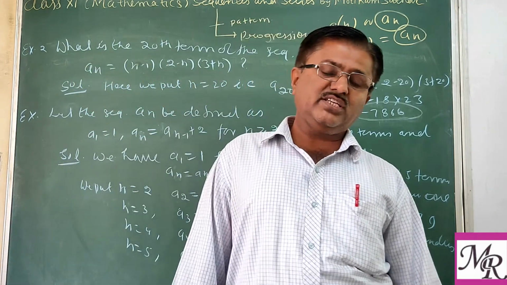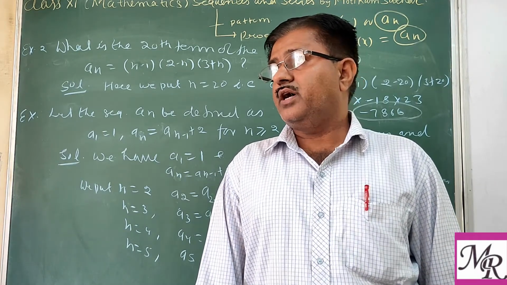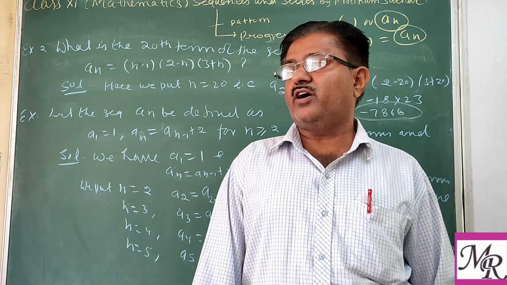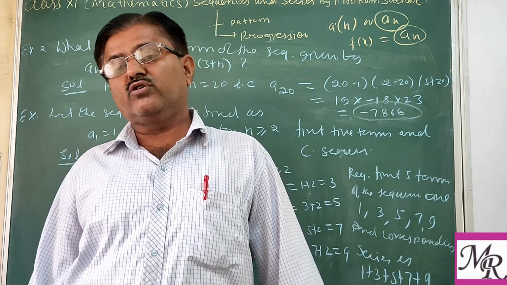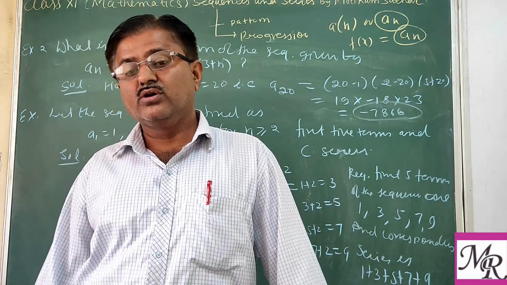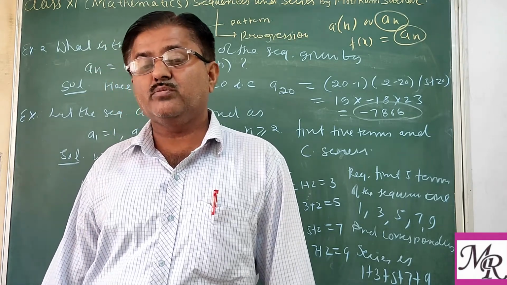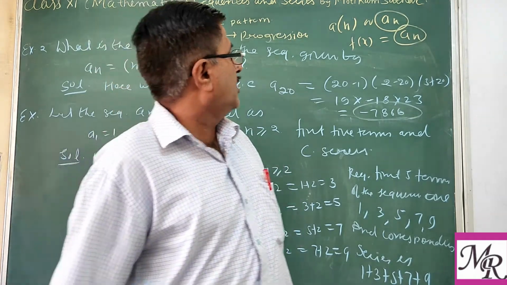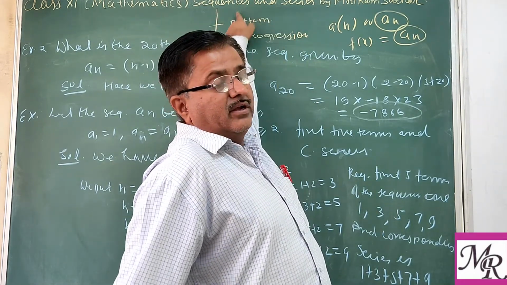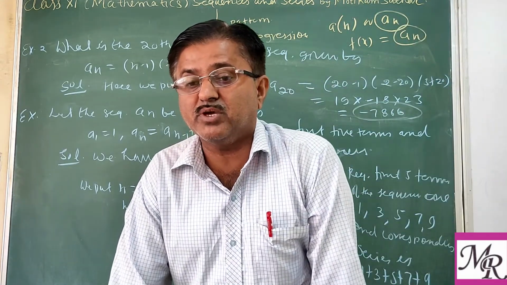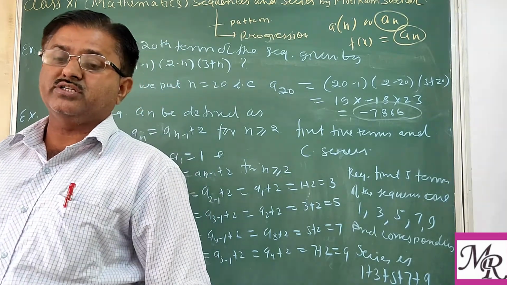So the definition of arithmetic progression is that the difference between the second term and first is the same as the difference between third and second, or fourth and third, and so on. Such sequences are known as arithmetic progression.